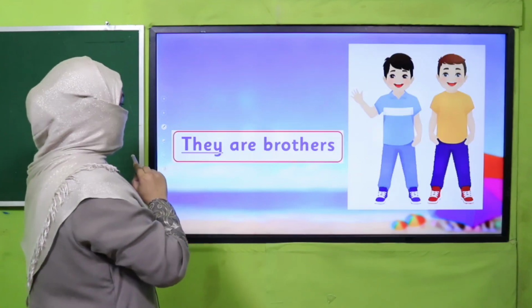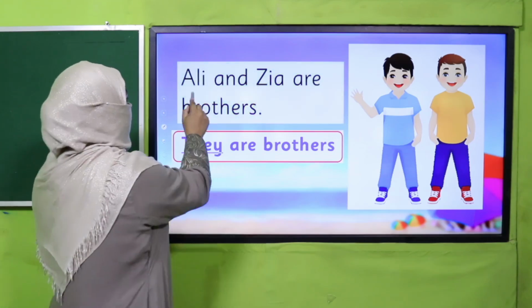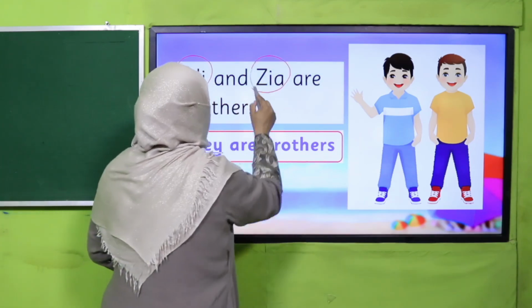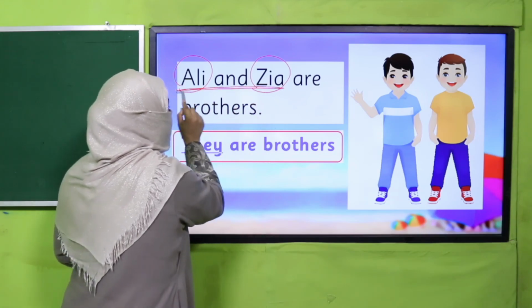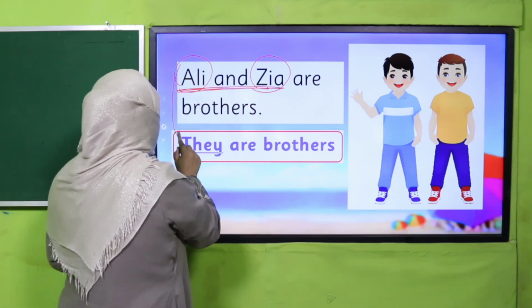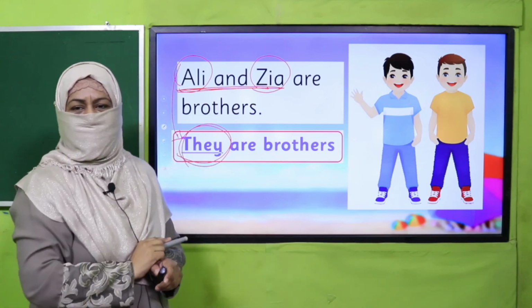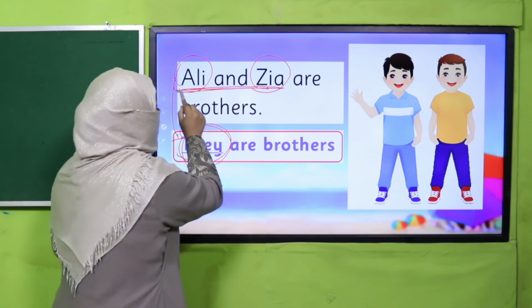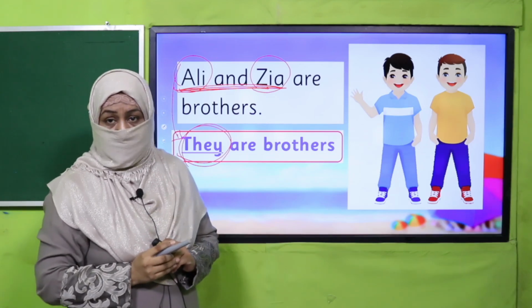The next is "they." "They are brothers." So, Ali and Zia are brothers. Now, we have replaced these two naming words with the substitution word "they." "They are brothers," right? So, whenever there are more than one naming words, we will replace them with "they."